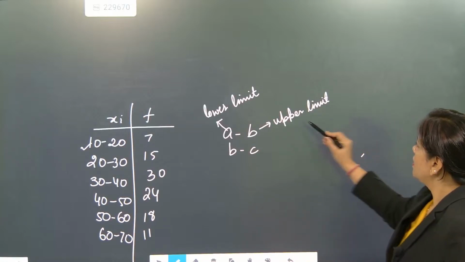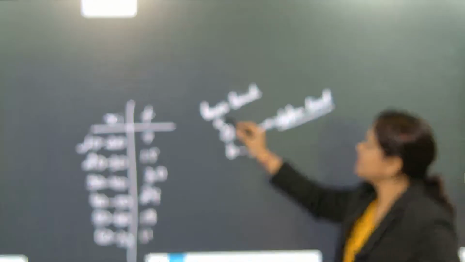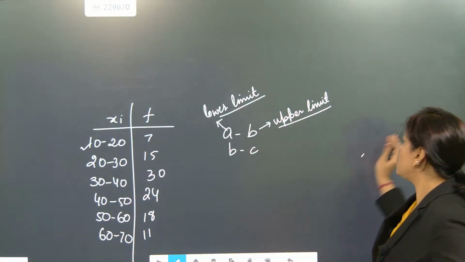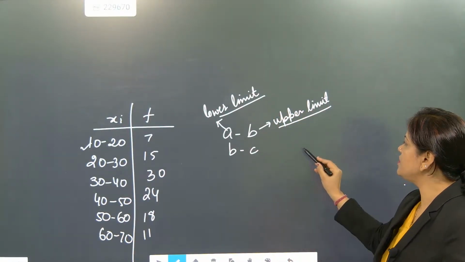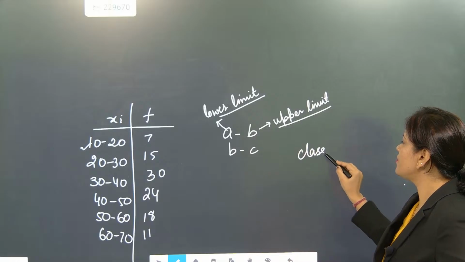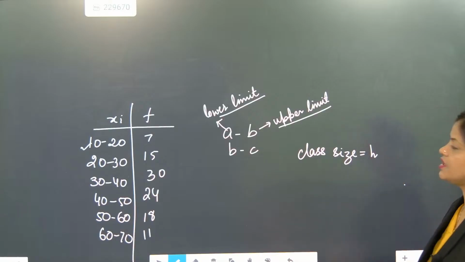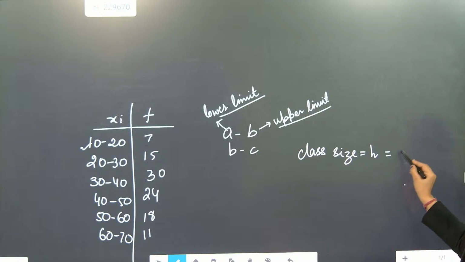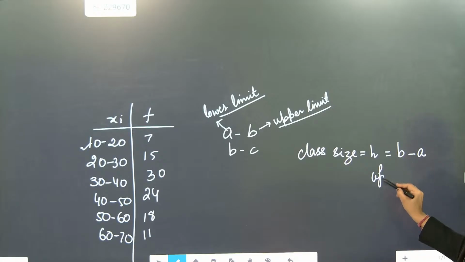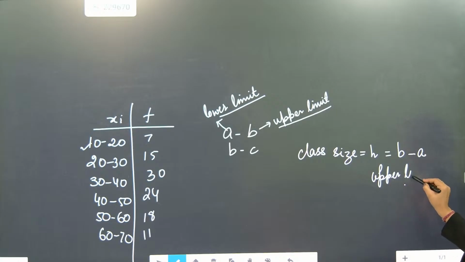So this is the upper limit and this is the lower limit. Now class size. What is the meaning of class size? Class size is generally denoted by H, and it is upper limit minus lower limit.